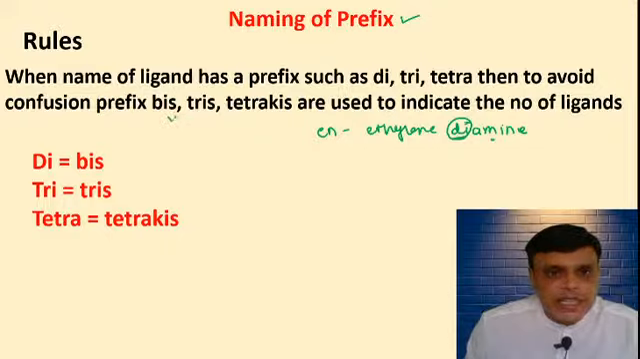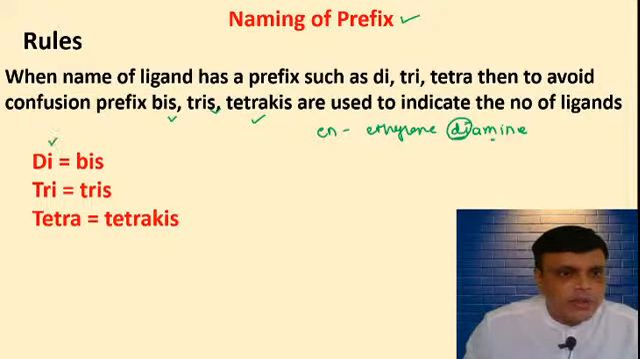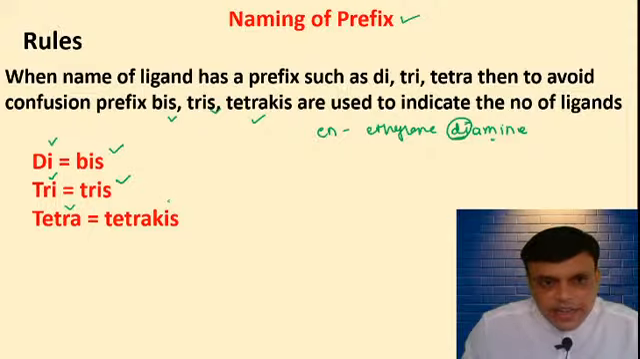Bis, tris, tetrakis. If di is present in the ligand, instead of di you have to write bis. If tri is present, instead of tri you have to write tris, and if tetra is present you have to write tetrakis.